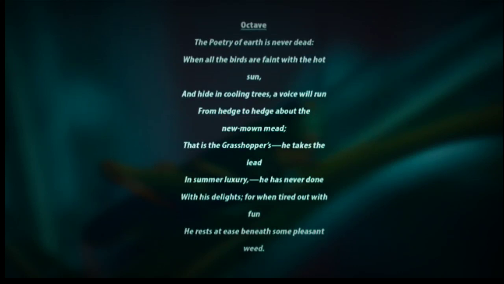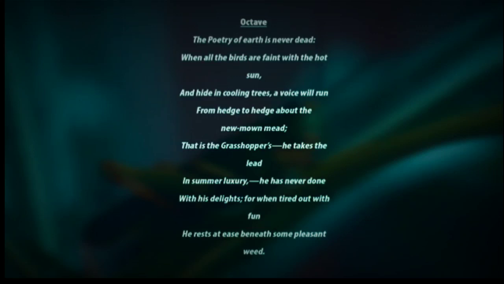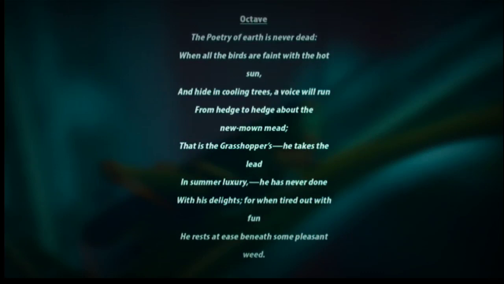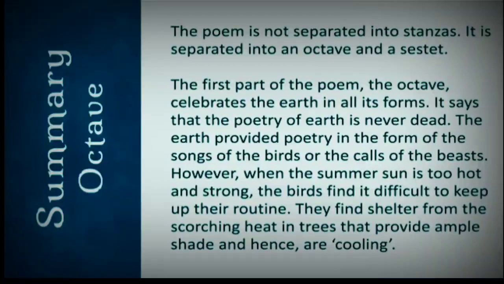The poetry of earth is never dead. When all the birds are faint with the hot sun and hide in cooling trees, a voice will run from hedge to hedge about the new mown mead. That is the grasshopper's. He takes the lead in summer luxury, he has never done with his delights, for when tired out with fun, he rests at ease beneath some pleasant weed.